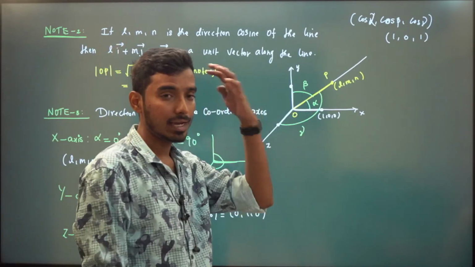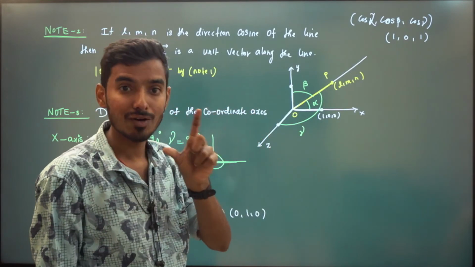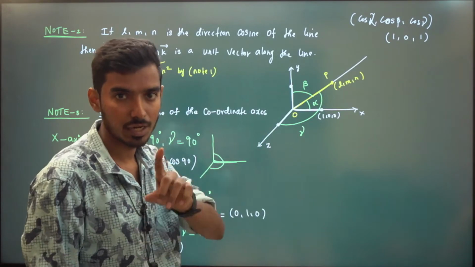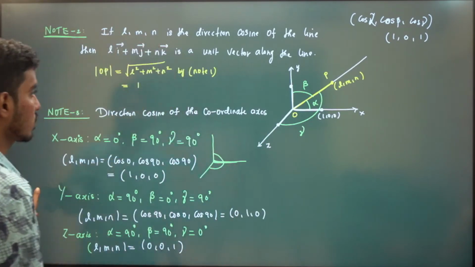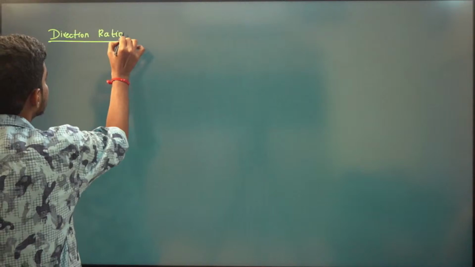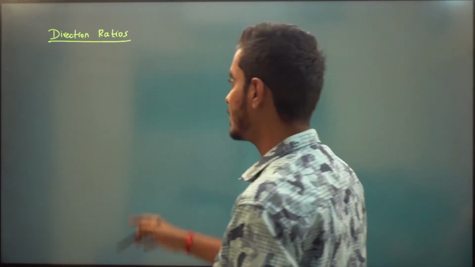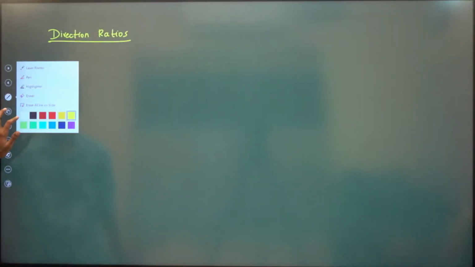Now we'll move on to direction ratio. For a line only, we'll talk about direction cosine and direction ratio. Remember that. Now we'll introduce what is meant by direction ratio. I'm putting an S here: direction ratios. First I wrote direction ratio, now I have changed it to direction ratios. You'll understand very easily.